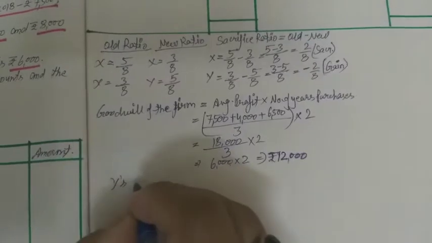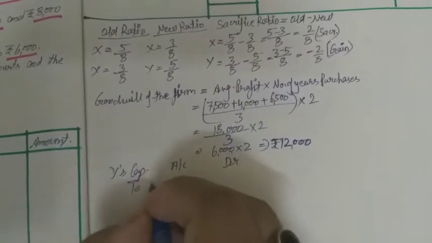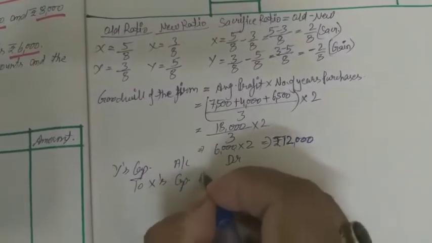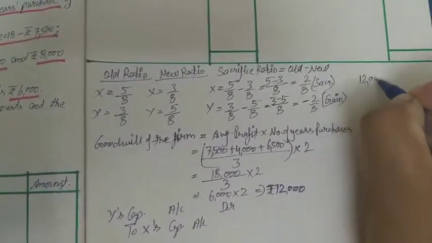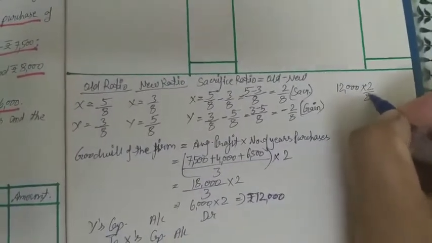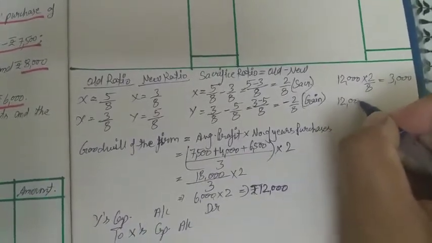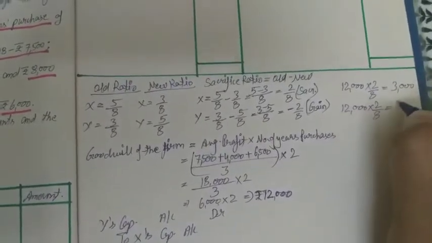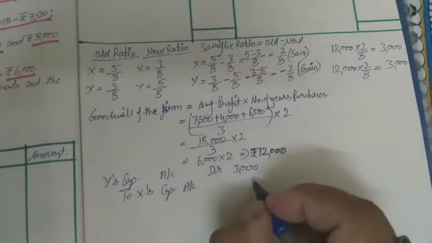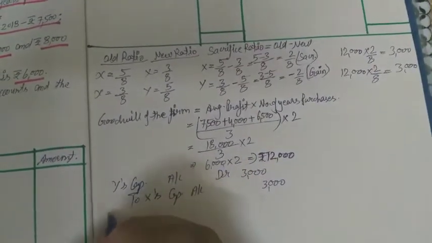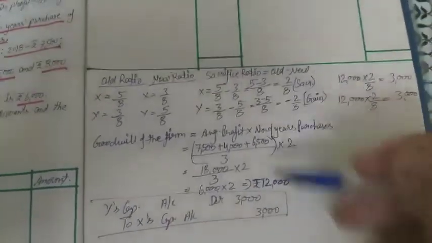So Y capital account debit and to X capital account. The amount is 12,000 multiply 2 upon 8, 3,000. So 3,000 Y will be debit and 3,000 X will be credit. Okay, this is a working note.